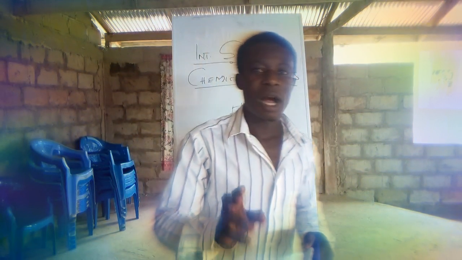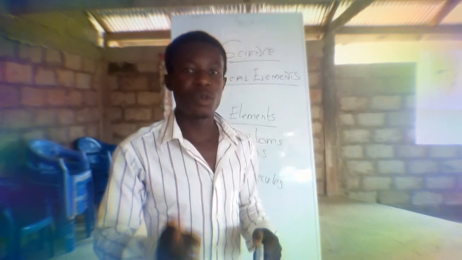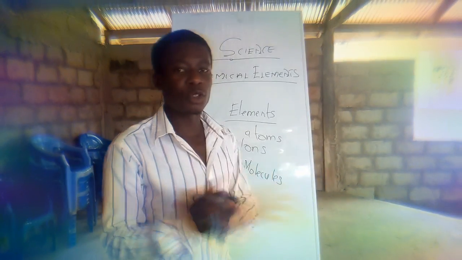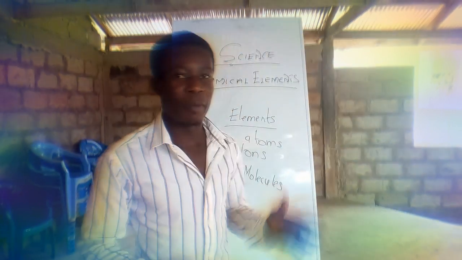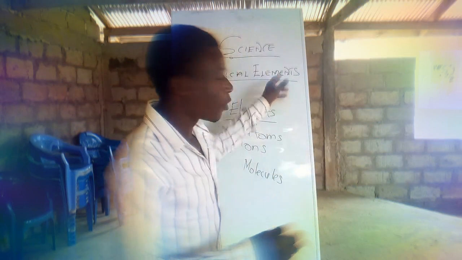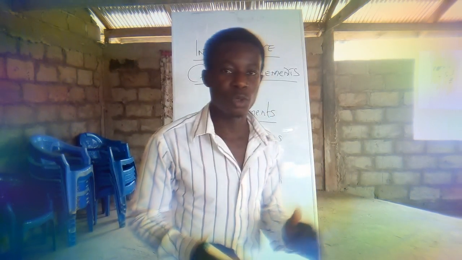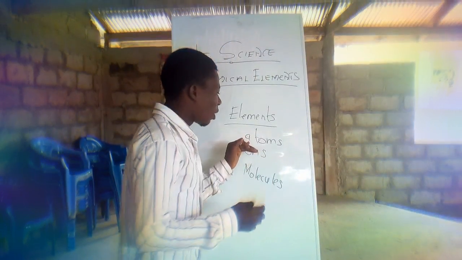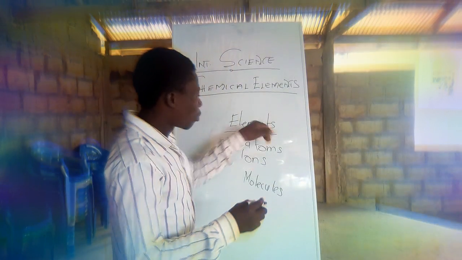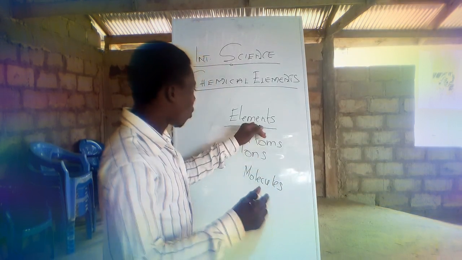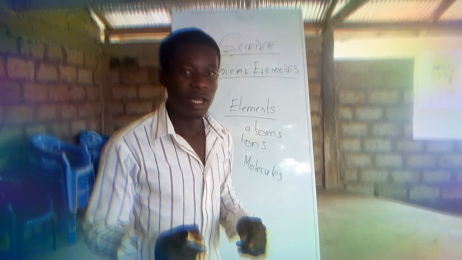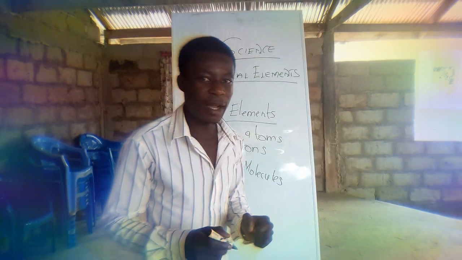You learned that atoms are the smallest particle unit of an element. So a group of atoms, when brought together, will form what we call an element. Are you getting it? There is a need for you to understand this before I introduce the element to you. If atoms are the smallest particle unit of an element, then we can get atoms from elements. A group of atoms will form elements. Are you getting what I'm telling you?